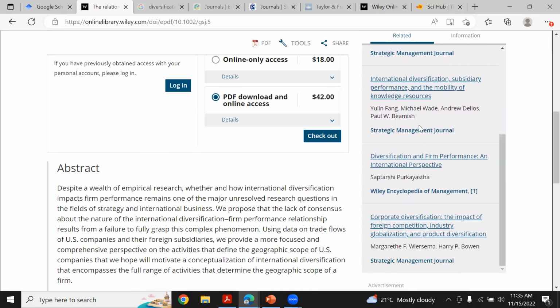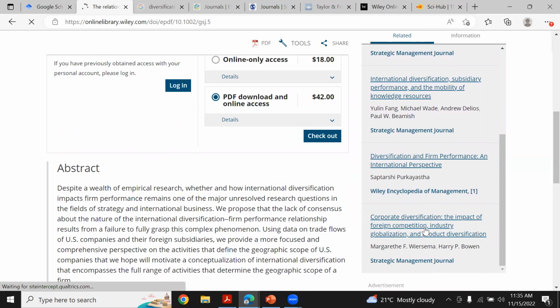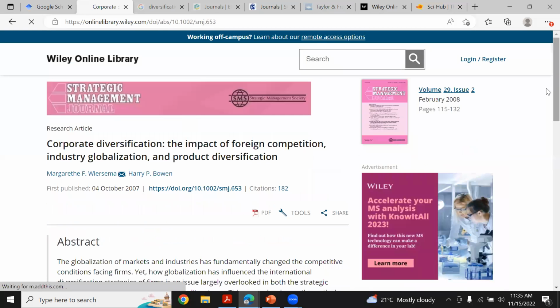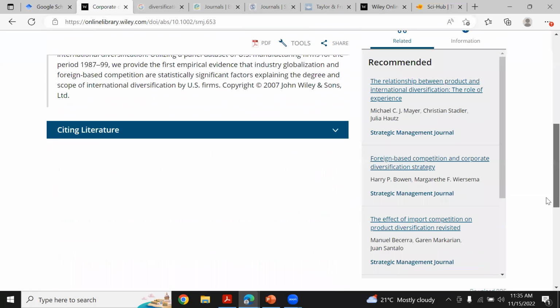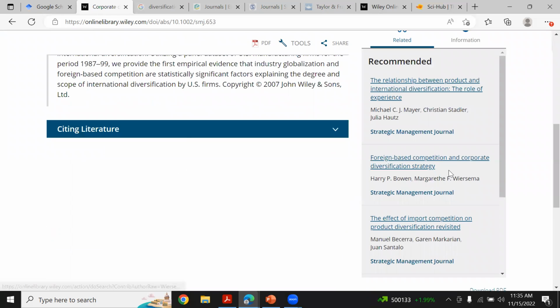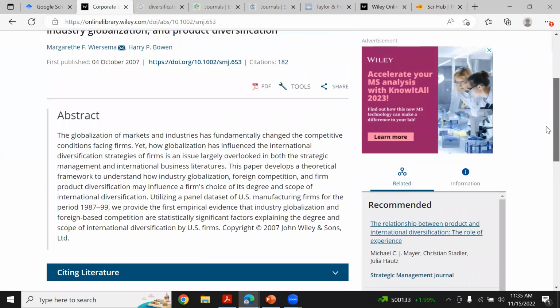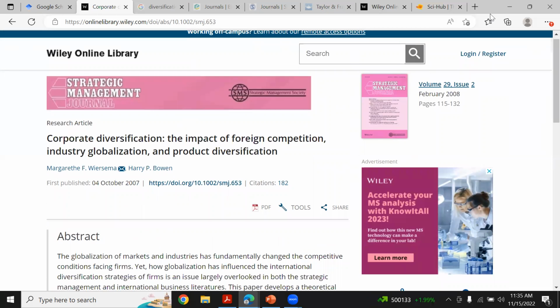So these are also papers which this journal is recommending to me. What I'm trying to say is, whenever you search for a paper, the journal itself will recommend some papers to you. Like now, the journal is recommending some papers, so you can search those papers also, which will be helpful for you.